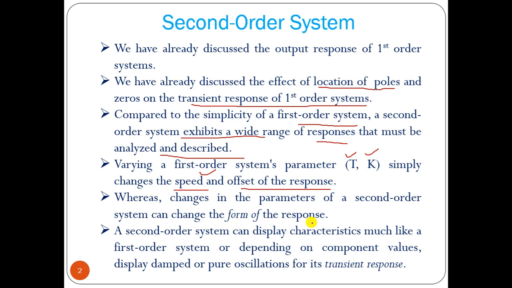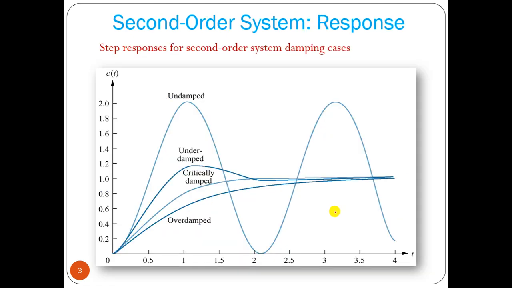We have to find out what parameter to change to vary the output response of a second order system. A second order system can display characteristics much like a first order system depending on the component values, and display damped and pure oscillation for its transient response.